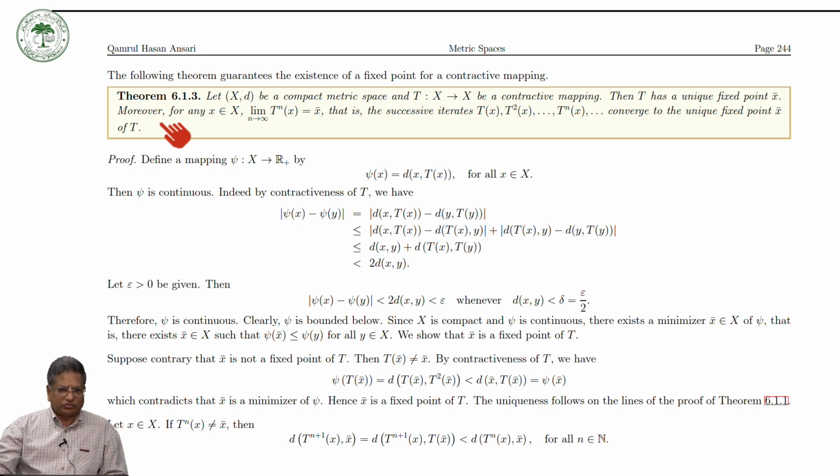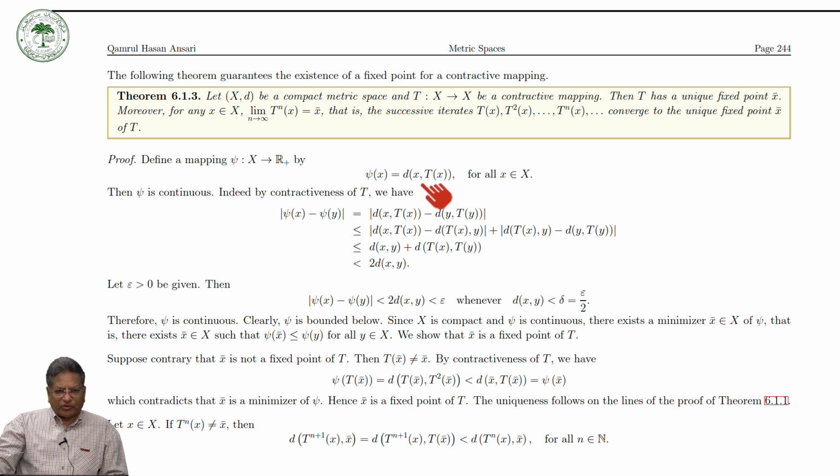So let us prove this one. Of course, the proof is different from the proof of the Banach contraction theorem. So what we will do here is we first define a mapping ψ from X to ℝ⁺, that is the closed interval [0, ∞), by ψ(x) = d(x, Tx) for all x in X. Now, since d is a metric, d(x, Tx) is a real number and it must be greater than or equal to 0.